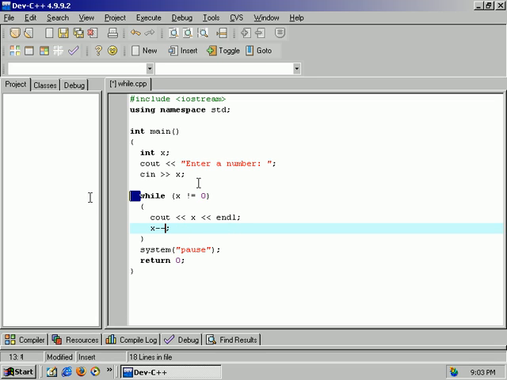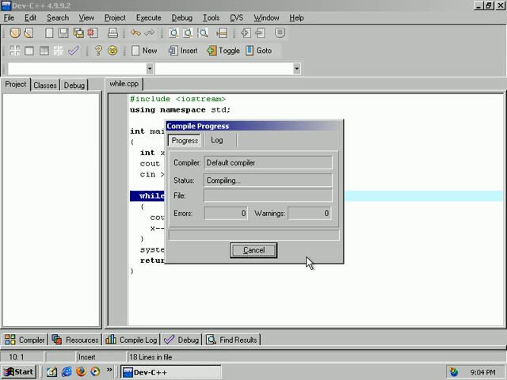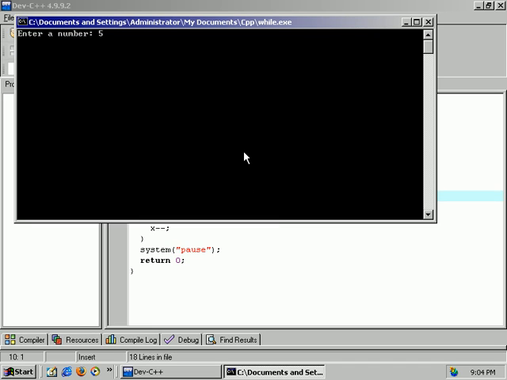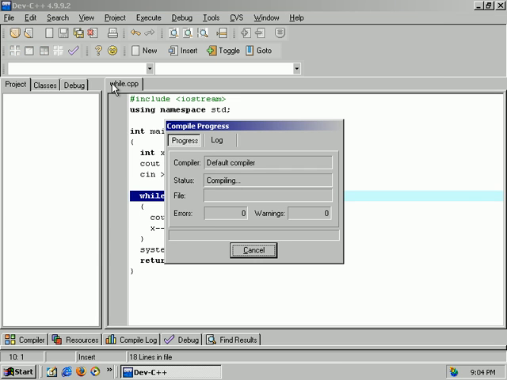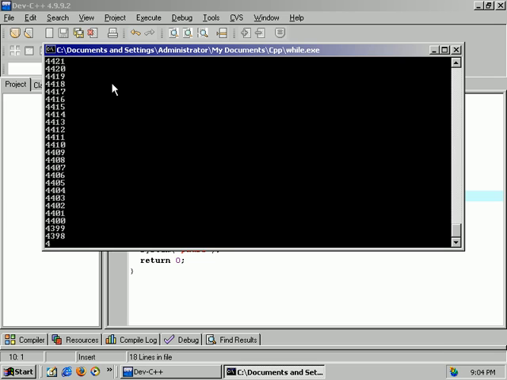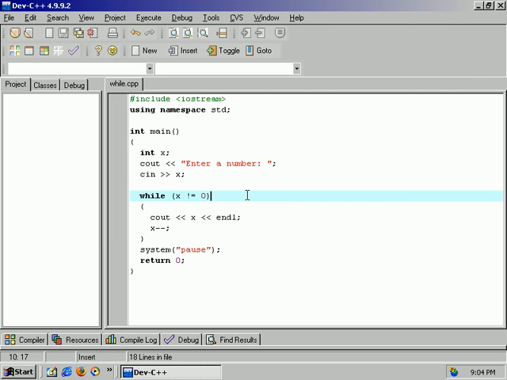So what this is going to do is, if x does not equal 0, execute. It will print it out, decrease it, come to the end of the block, retest the condition. If it's true, do it again. If it's false, get out. Right. Let's run it. So we will do our example of 5 again. 5, 4, 3, 2, 1. Break out. Good deal. Now let's just test to see how good our computer is. 5,000. There she goes. Oh, nice. That was very nice. All right. So we saw these simple examples.